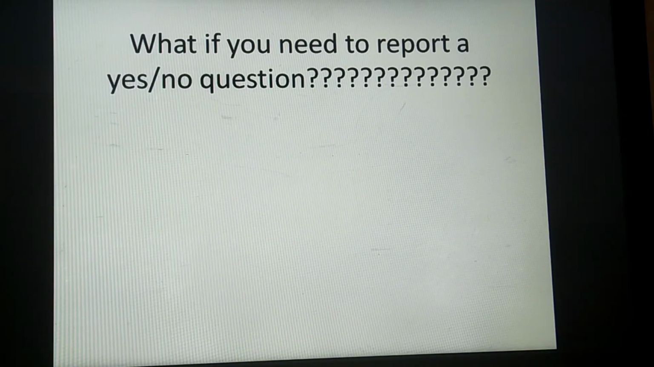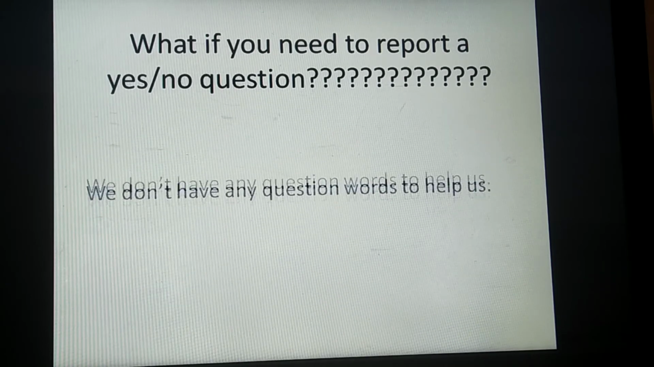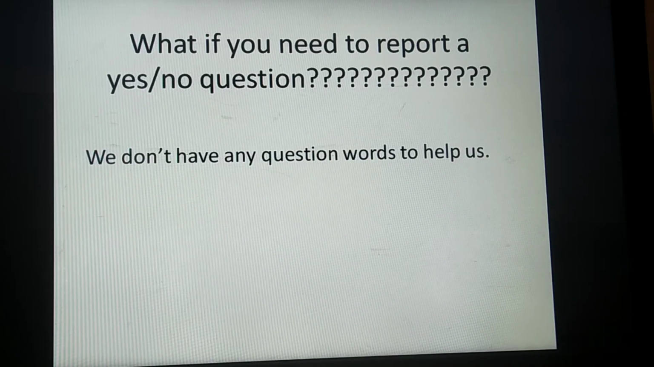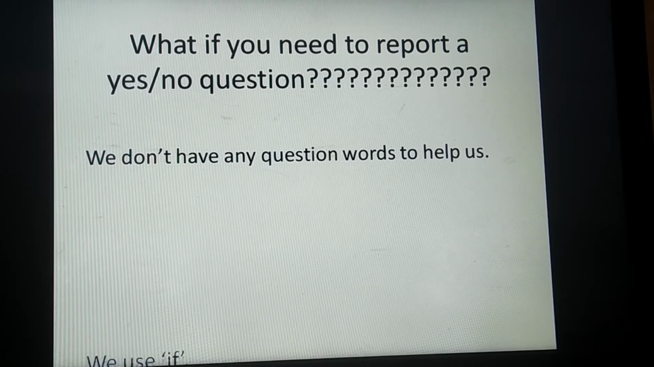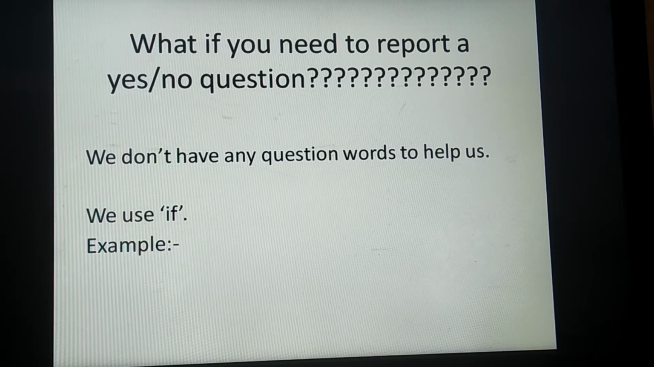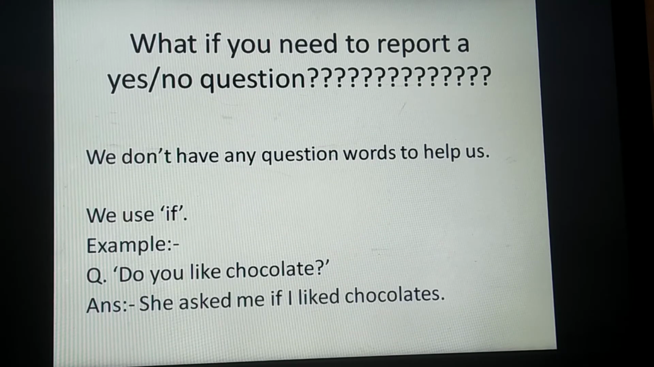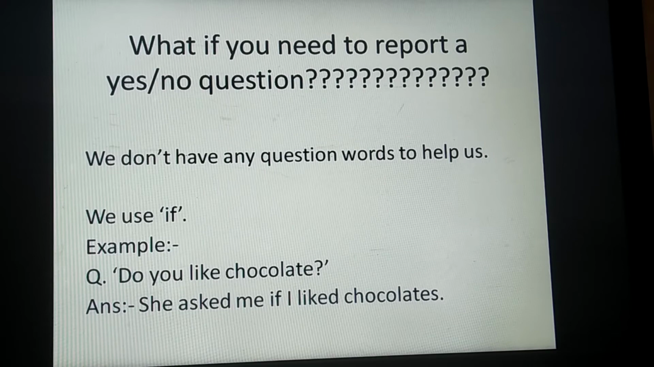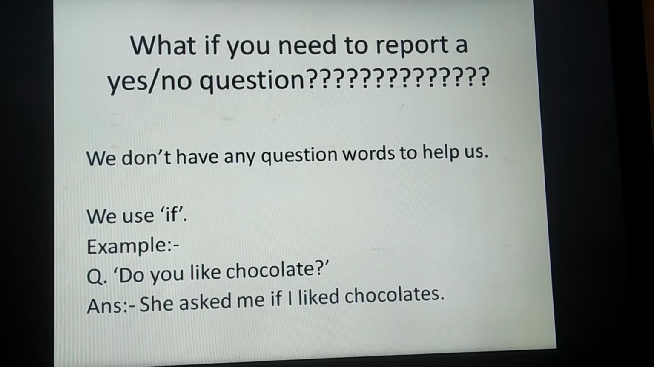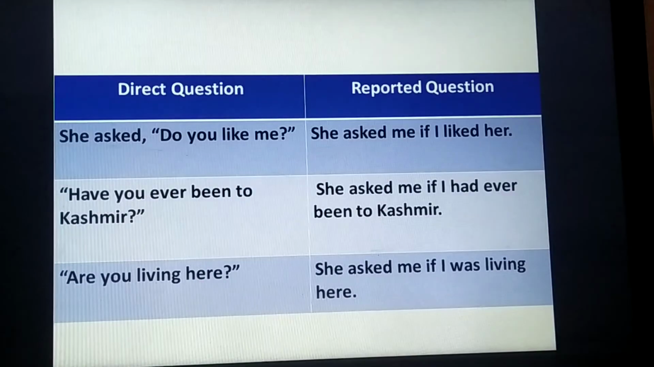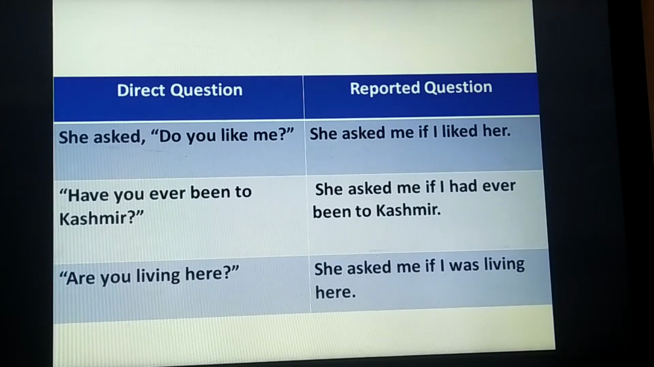Let's see the next concept, right? What if you need to report a yes or no question? We don't have any question words to help us, right? So as I previously told, we need to use if. For example, do you like chocolate? She asked me if I liked chocolates. Let's see more examples. From direct to reported question, she asked, do you like me? She asked me if I liked him.